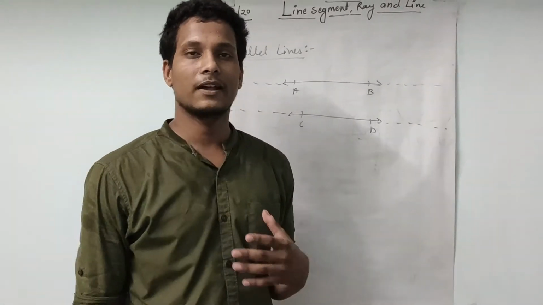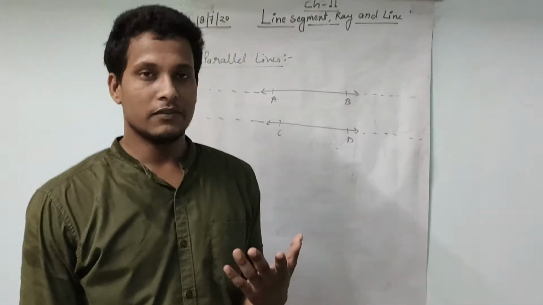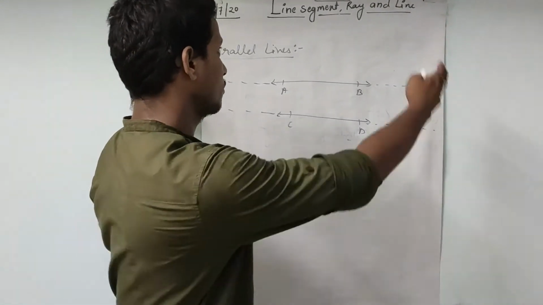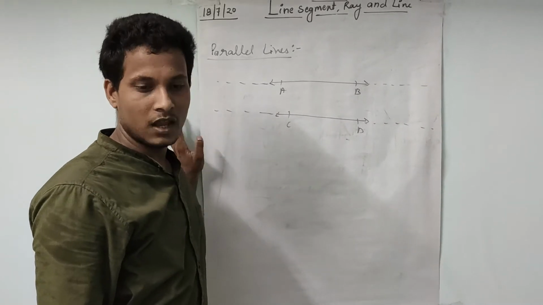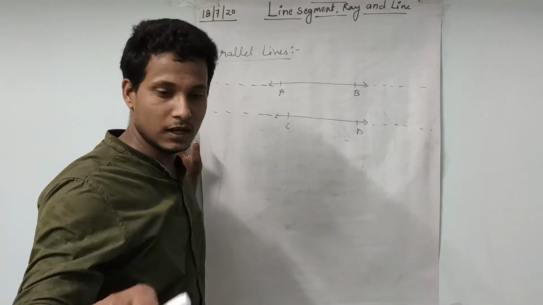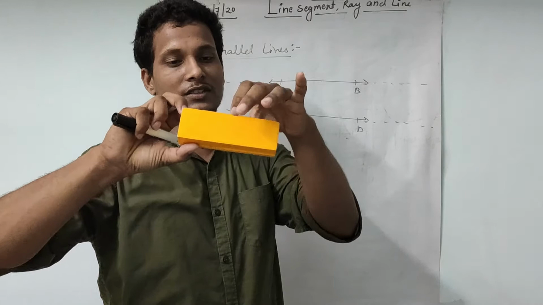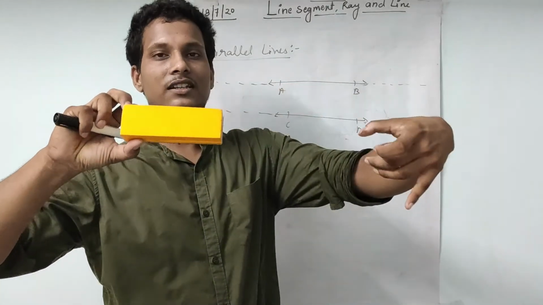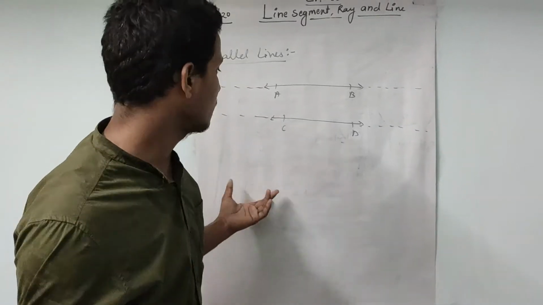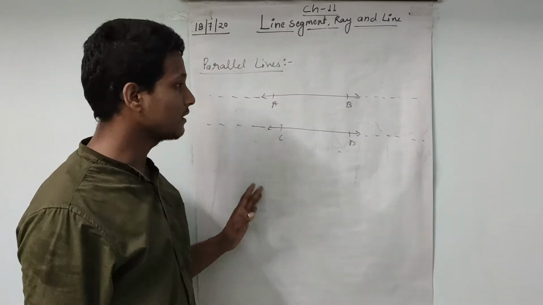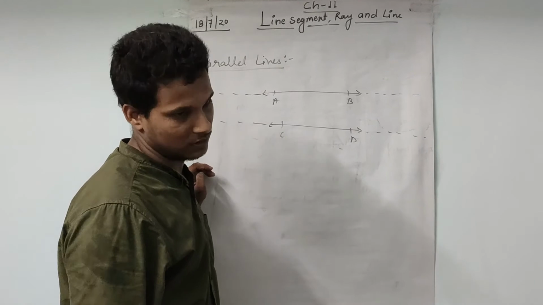So such type of lines are called parallel lines. Examples of parallel lines are railway tracks, opposite sides of the board, opposite sides of your rectangular box, opposite sides of your ruler, opposite sides of this duster. They never intersect each other, even if we extend them endlessly.